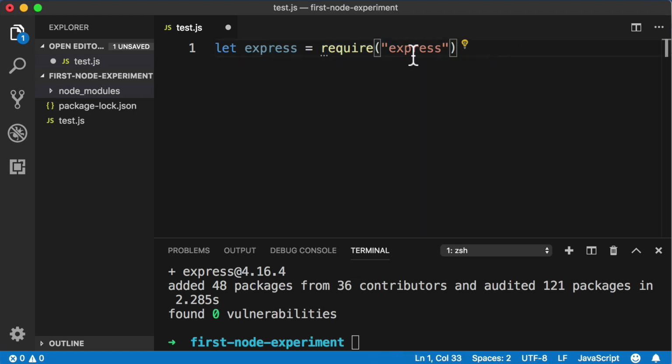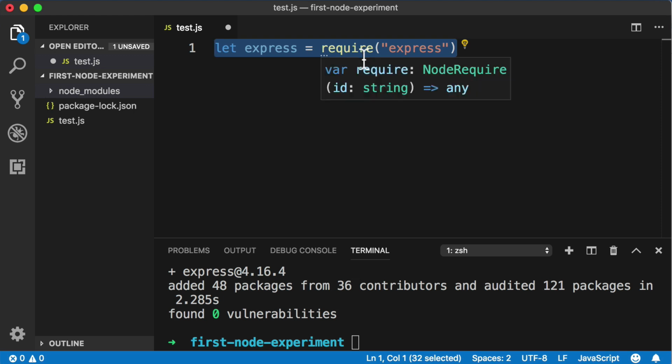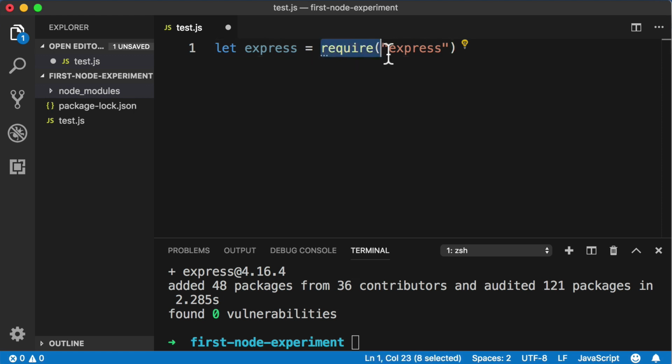The difference here is that Express is not a built-in part of Node. Meaning before we wrote this line of code, we needed to use npm to actually go out onto the internet and download Express for us. So when we say require in the Express package, Node will know to look inside a folder named node_modules and it will know where to look.